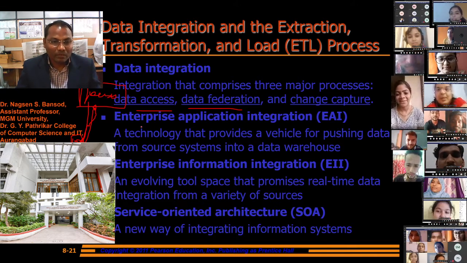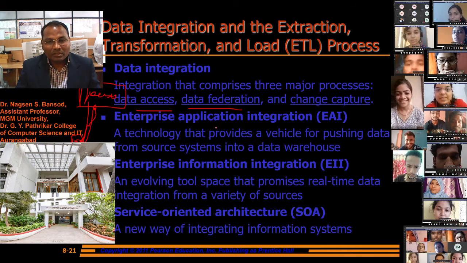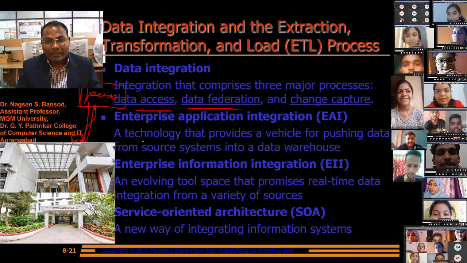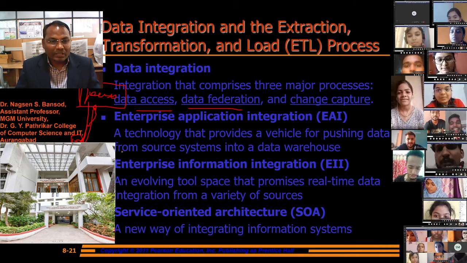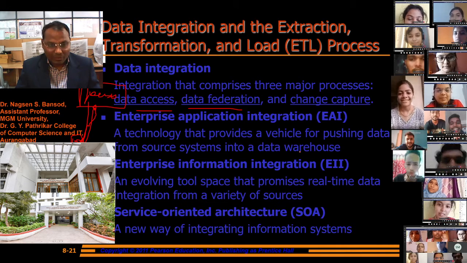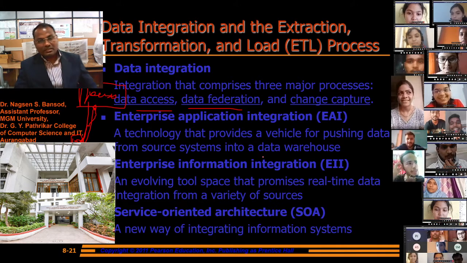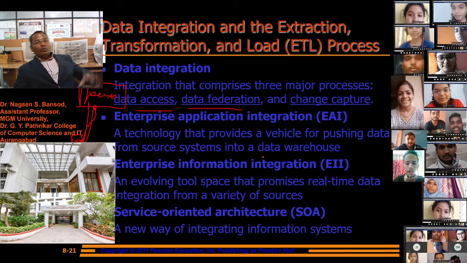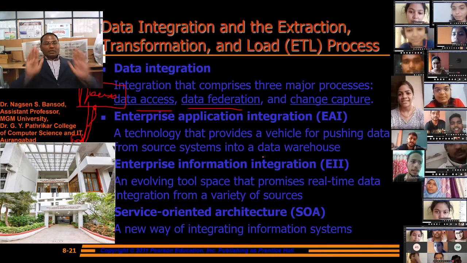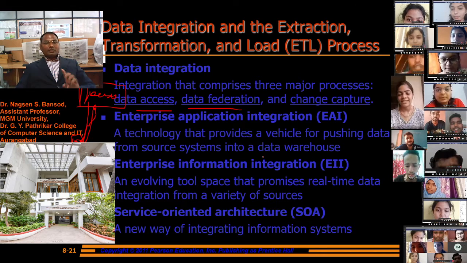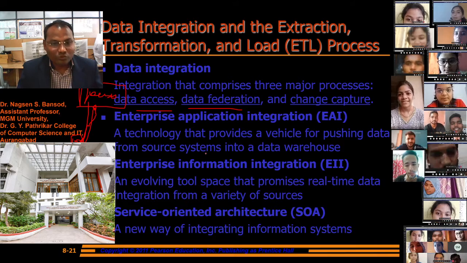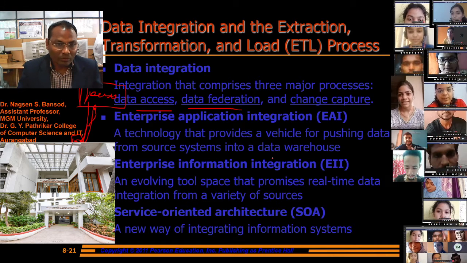Enterprise application integration: a technology that provides a vehicle for pushing data from source systems into the data warehouse. This is enterprise application integration. How will we push the data into the database? This is the technology that provides a vehicle for pushing data from source systems into the data warehouse.